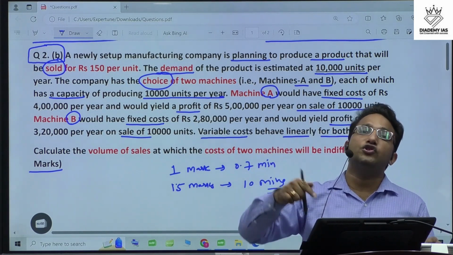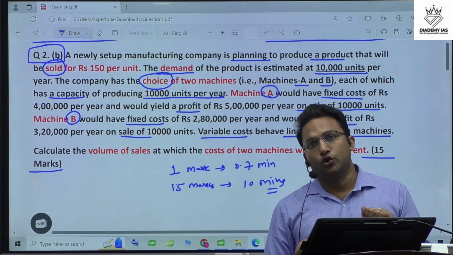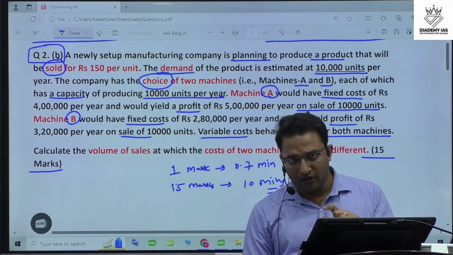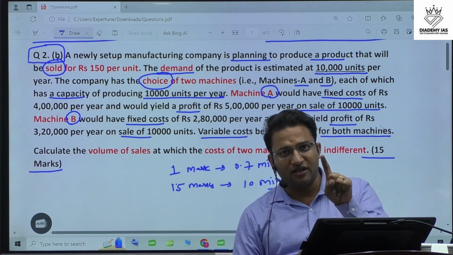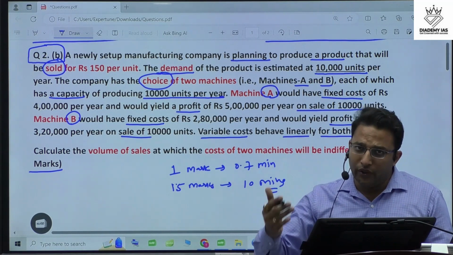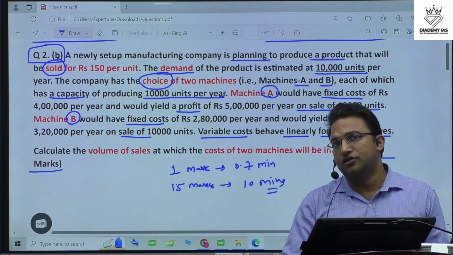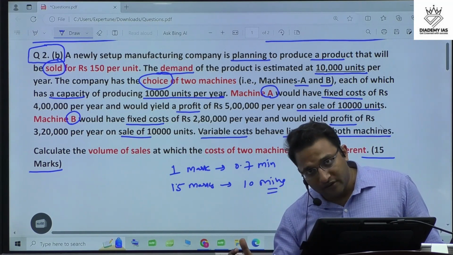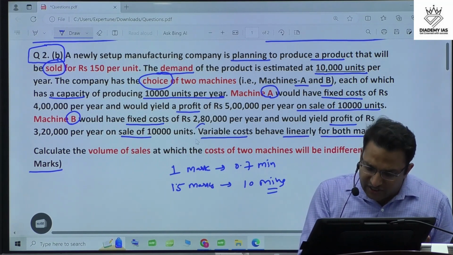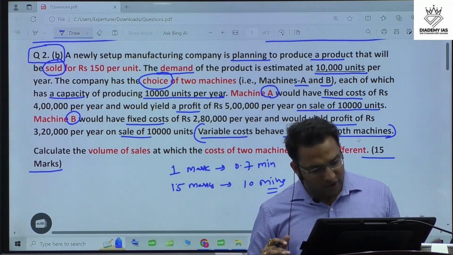In case of fixed cost, what happens? In case of fixed cost, the total fixed cost at a particular range is same. In a particular range, the total fixed cost is same. And as we increase the number of units, the fixed cost per unit keeps coming down, right? So that is the nature of the fixed cost. So this line is just indicating the basic nature of the variable cost. So that means it is okay, no problem.